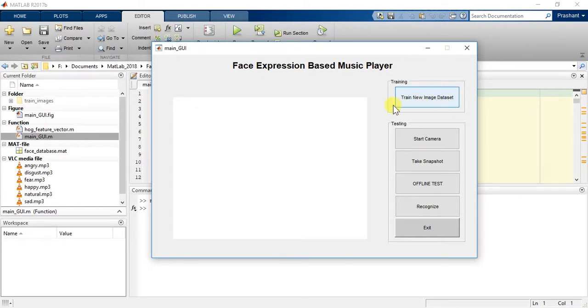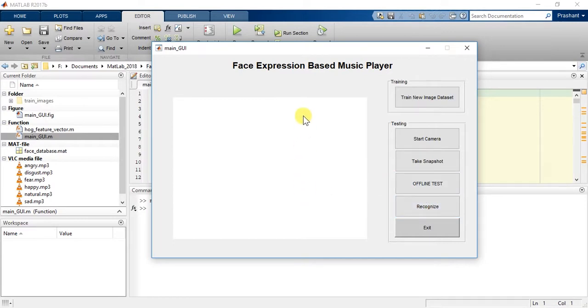We can take a snapshot of the live feed of the camera, or we can select an offline image file that is already saved on the hard disk and recognize what expression it is.